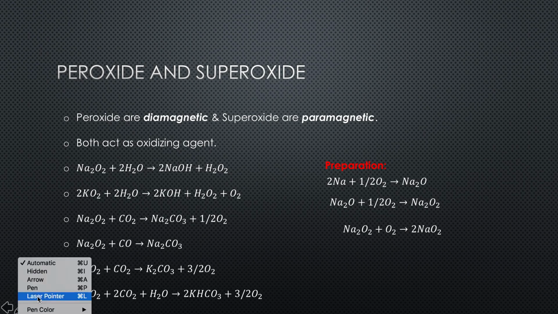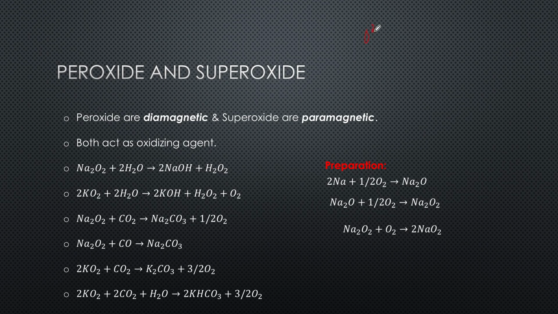If we talk about the monoxides, they are nothing but O2 minus. Now peroxides are what? O2 2 minus, and your superoxides are nothing but O2 minus. So here the oxidation state is -2, here the oxidation state is -1, here the oxidation state is -1/2. Okay, so these are the various types of oxides you find formed with the alkali metals.